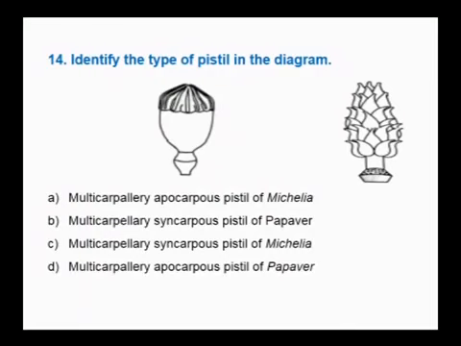Next question. Identify the type of pistil in the diagram. So, when you look at this diagram, here the carpels are fused. It is multicarpellary syncarpous. Multicarpellary syncarpous pistil of papaver. This diagram is multicarpellary syncarpous pistil of papaver. So, on the side, I have given another diagram, not included under the question. Here many carpels, but here the carpels are not fused. So, it is a characteristic of Michelia. Therefore, if this is the diagram, your answer should be this, that is A. But for the given question, the answer is B.